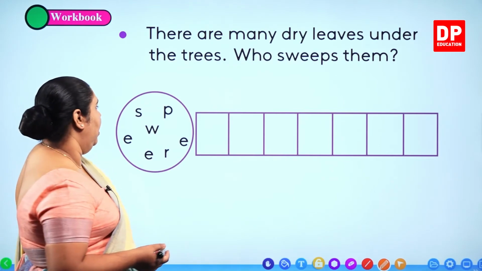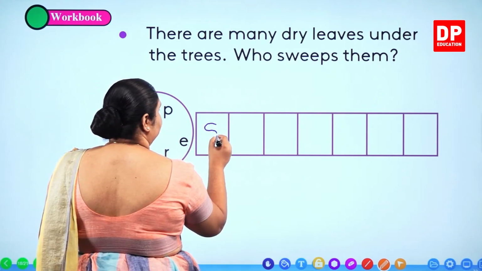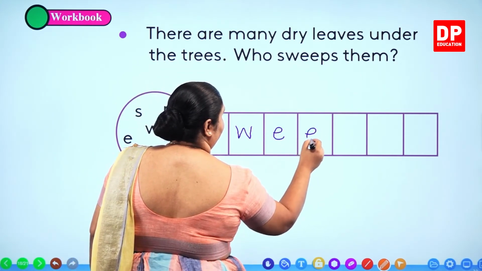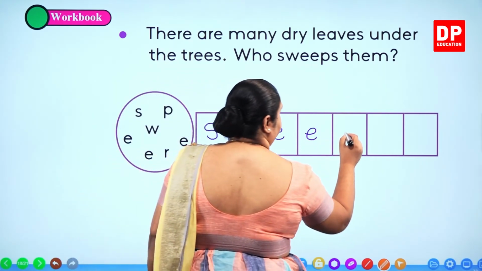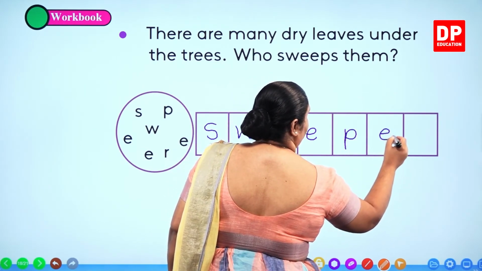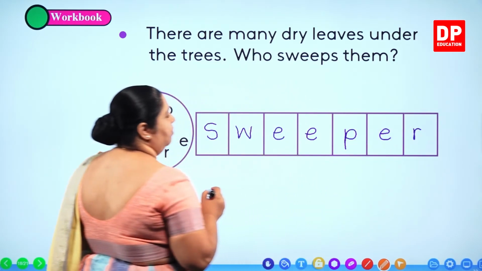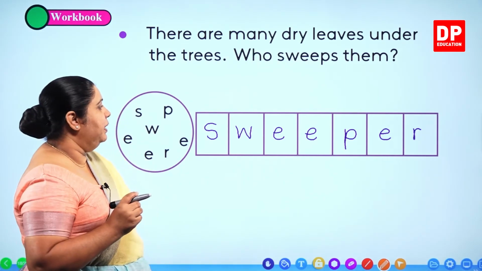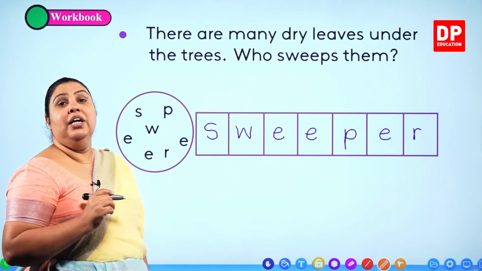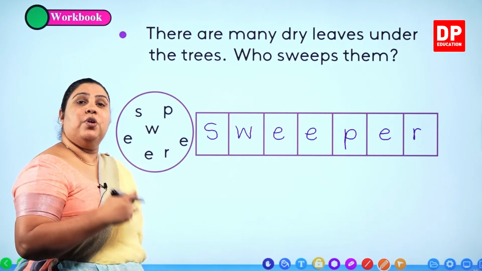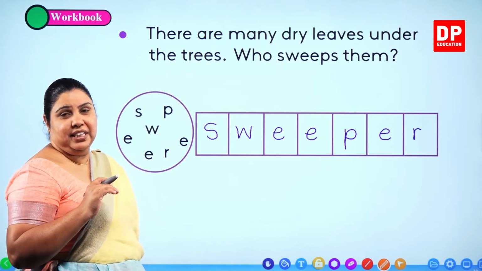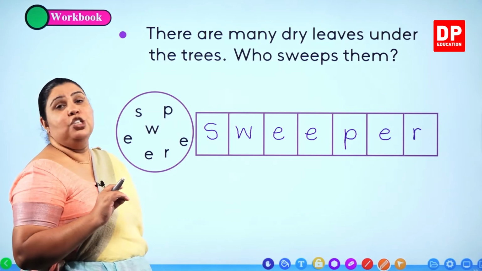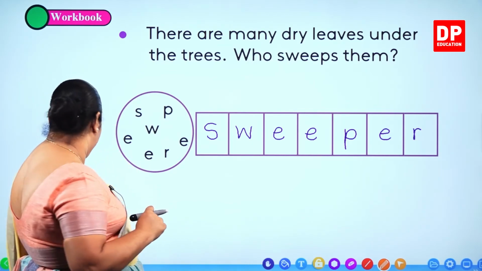S-W-E-E-P-E-R. Sweeper. How do we spell that? S-W-E-E. Sweeper. P-E-R. S-W-E-E-P-E-R. Sweeper. So that is the person who helps you to clean the roads. Sweeps off the dry leaves under the trees. The person who sweeps and cleans the environment for us is called a sweeper. We spoke about him as well.